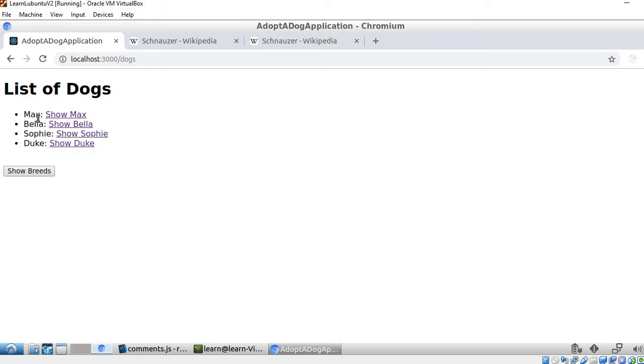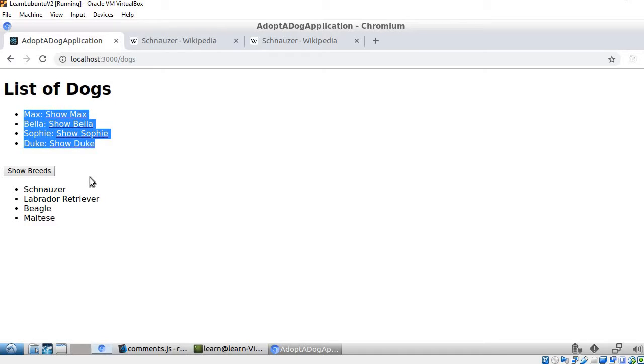We have Max, Bella, Sophie, and Duke. And this is the Show Breeds button. When we click on the button, we get the different breeds for the dogs that are listed here. The breeds are Schnauzer, Labrador Retriever, Beagle, and Maltese.